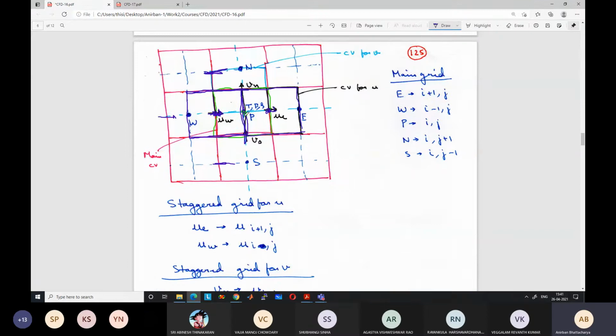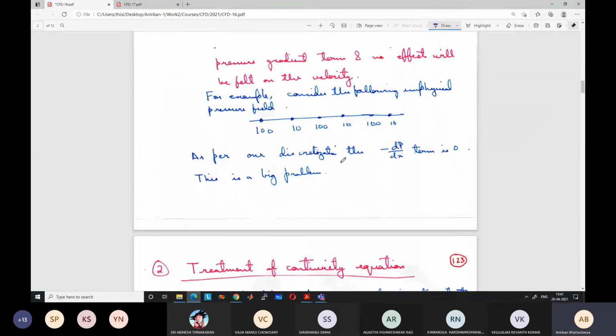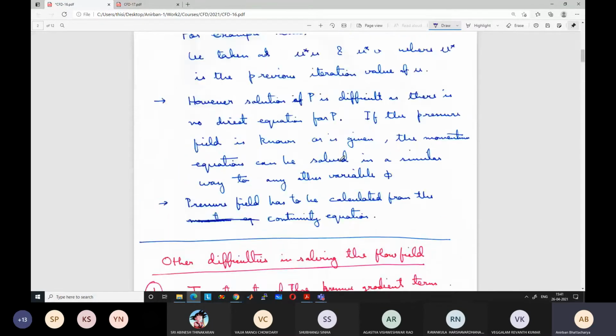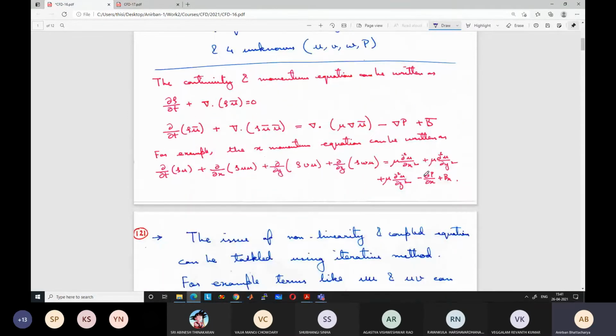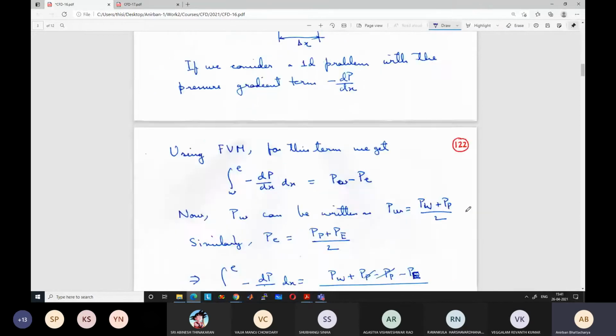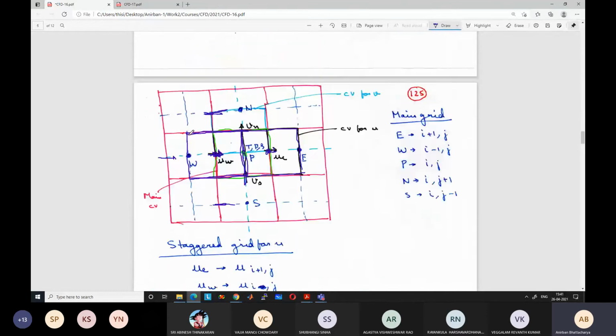And the main advantage of this was that now if you want to calculate the pressure gradient for the velocity, remember the pressure gradient is present in the momentum equation, right? In the momentum equation, we have the dp dx term. And the momentum equation control volumes are staggered. This is the control volume for the momentum equation. So if you want to integrate dp dx over this control volume, I will get only p at this point minus p at this point.